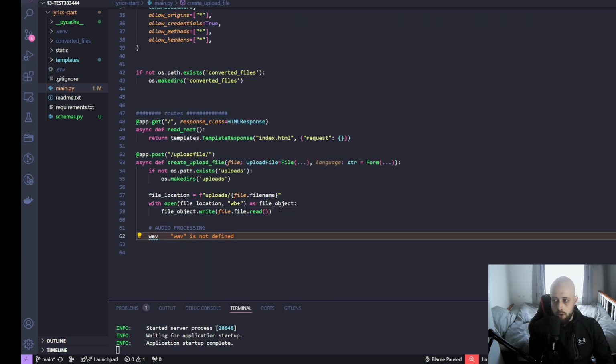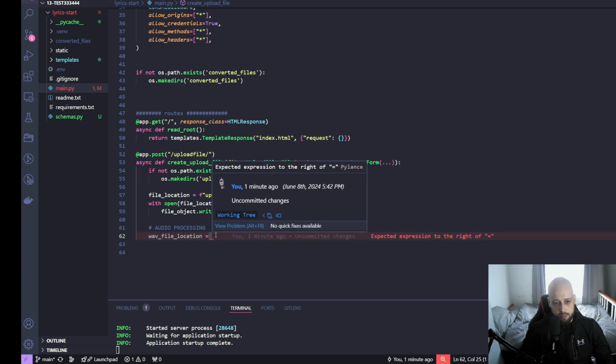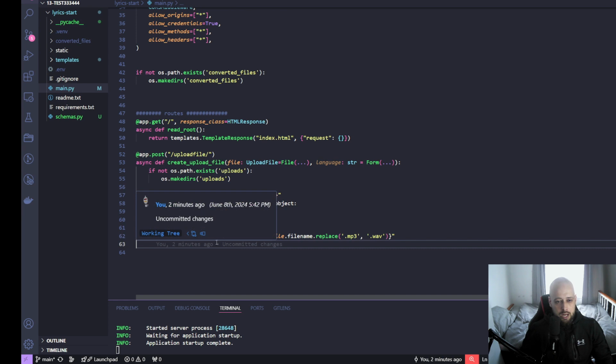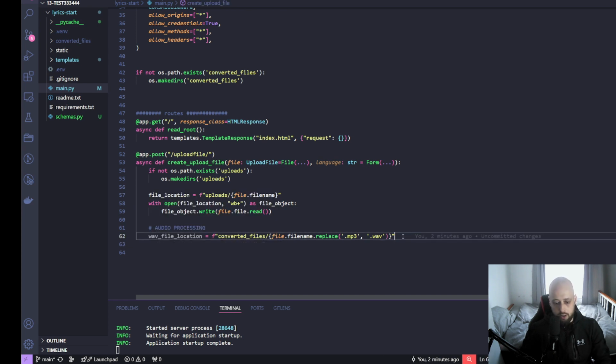For this, we'll say that the WAV location of the file is, and then we'll do an f string, and we'll basically give it the same path as the mp3, but with a replaced extension. So it's not going to be .mp3, it's going to be .wav. Remember, this is not modifying a file, this is just giving the location of where we want to save the processed file, the converted file. Hence we are effectively just changing the string. And now we want to call a function that will convert mp3 to .wav.